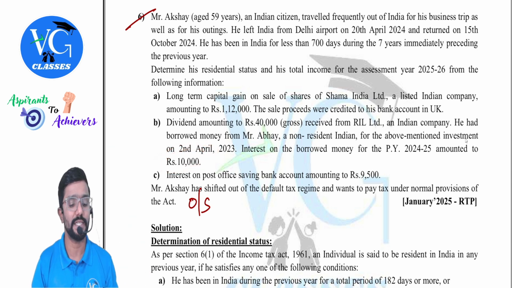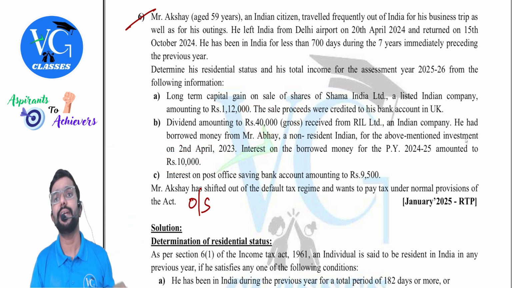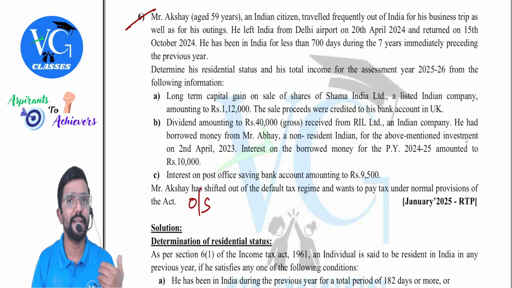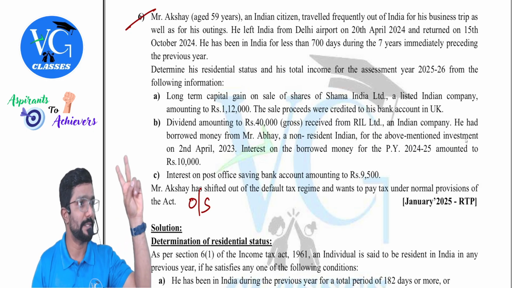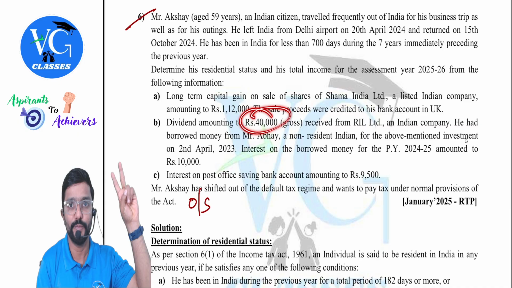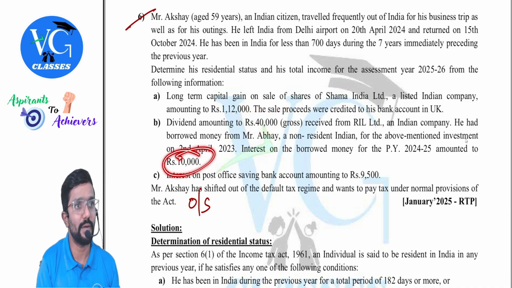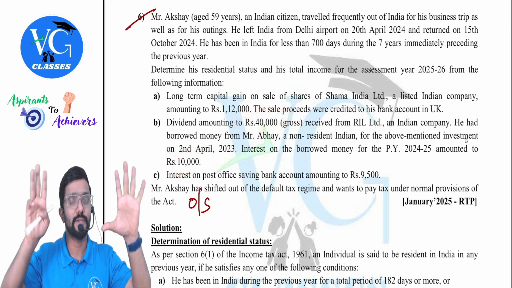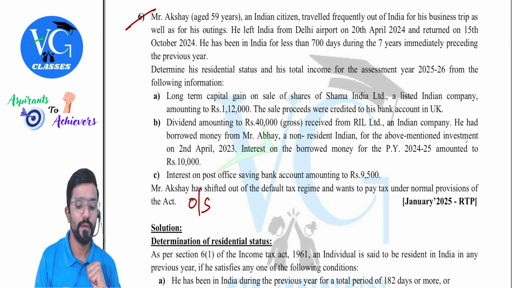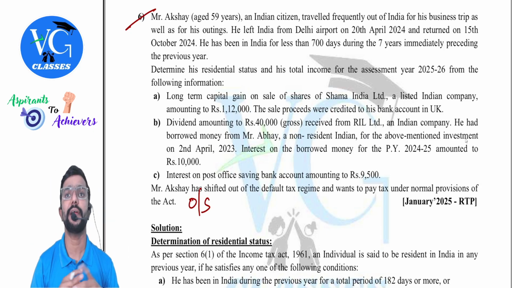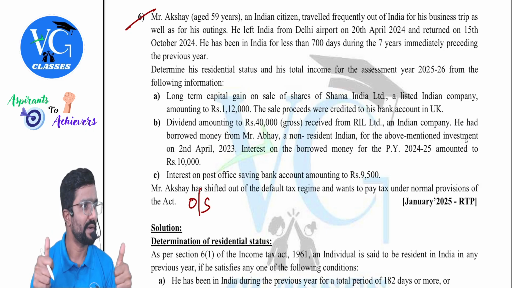That's an interesting calculation. Where is dividend taxable? Under the head IFOS. Sir, against dividend, can we claim interest expenditure? Yes, but maximum 20% of your dividend income. What is the actual interest? 10,000. But 20% of your dividend income comes to how much? 8,000. So can you claim 10,000 or 8,000? Whichever is lower, 8,000. Remaining 32,000 is taxable under the head other sources. Hope you are getting it.